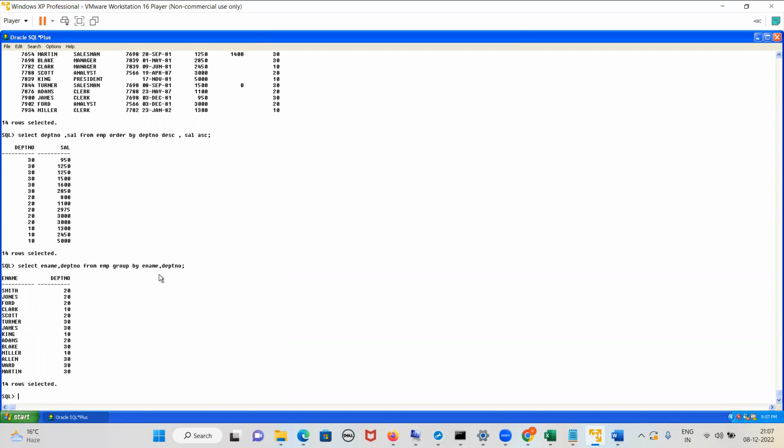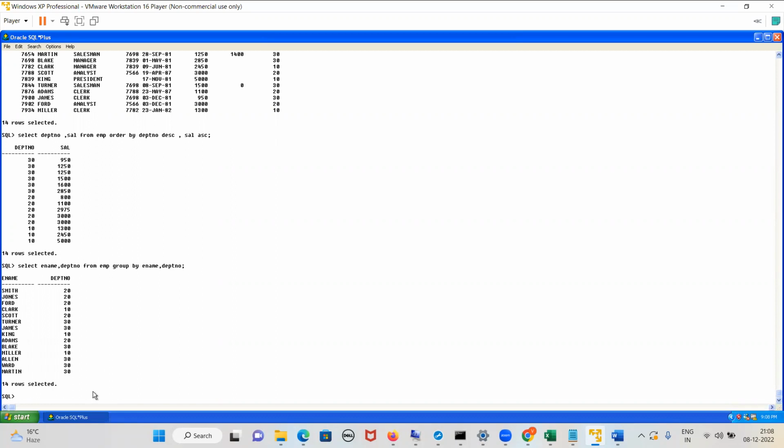But in order by, it is not. Order by will be done based on the first column. If there are duplicate values, the first column will be sorted, and wherever the values are equal, then we will sort based on the second column. Am I clear, guys? Tell me yes or no.